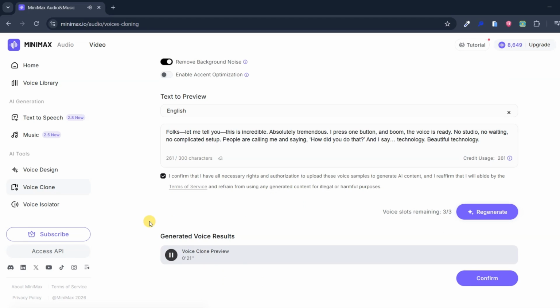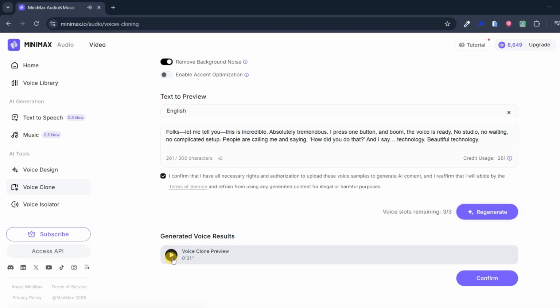Folks, let me tell you, this is incredible. Absolutely tremendous. I press one button and boom, the voice is ready. No studio, no waiting, no complicated setup. People are calling me and saying, how did you do that? And I say, technology. Beautiful technology.